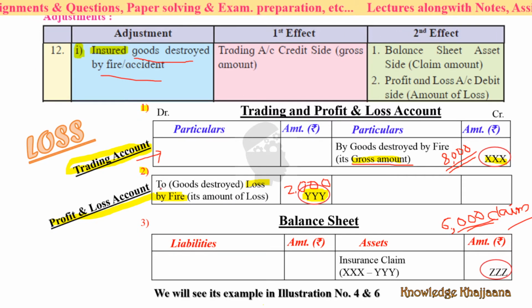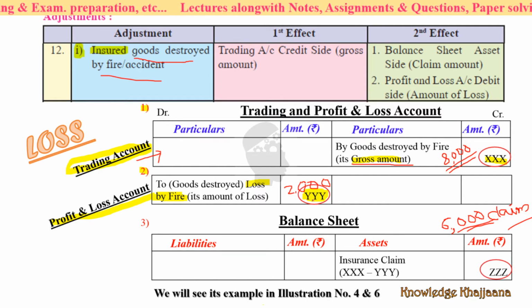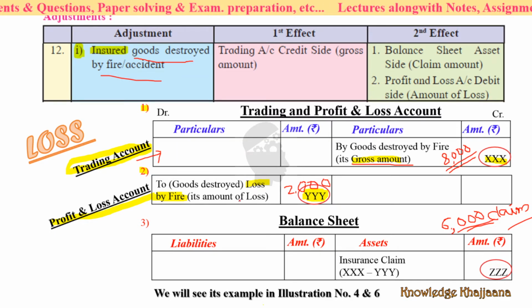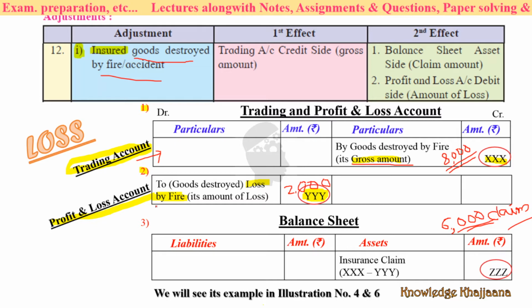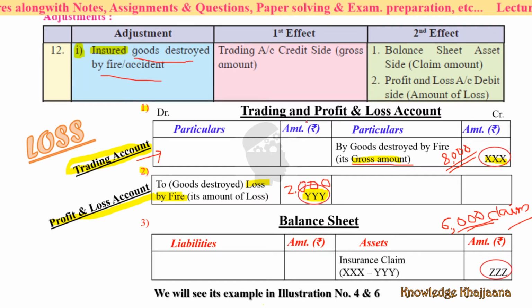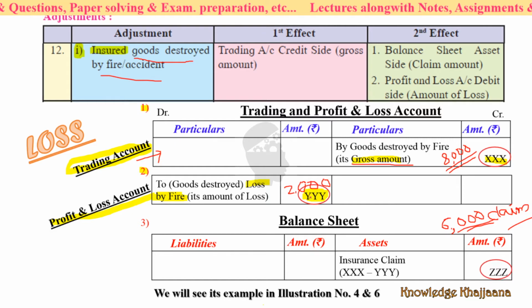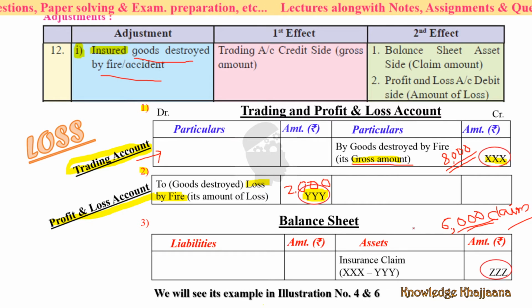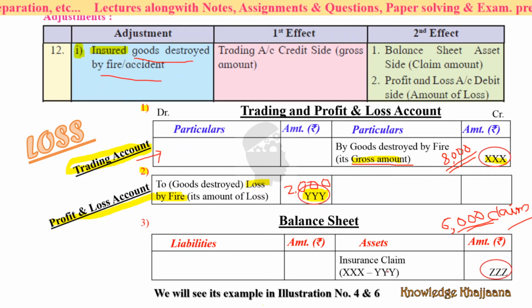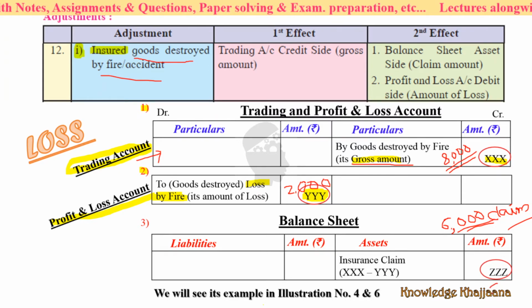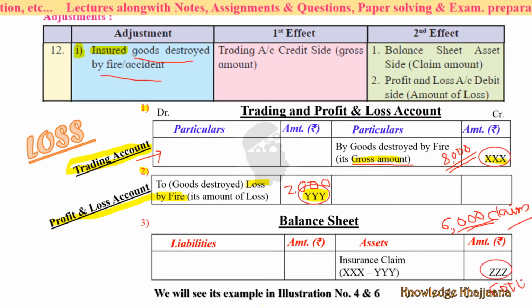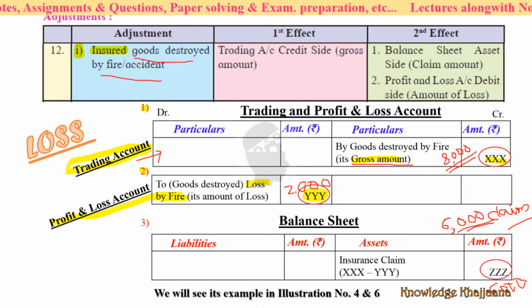Okay, whatever you have lost, that amount you have to write on the debit side of the profit and loss account. Goods destroyed by fire, its amount of loss you have to write on the debit side of the profit and loss account. Remember properly. And what is the second effect? On the balance sheet asset side, only the claim amount. What is your claim amount? 6,000. You write 6,000 on the balance sheet asset side, because you are going to get rupees 6,000.